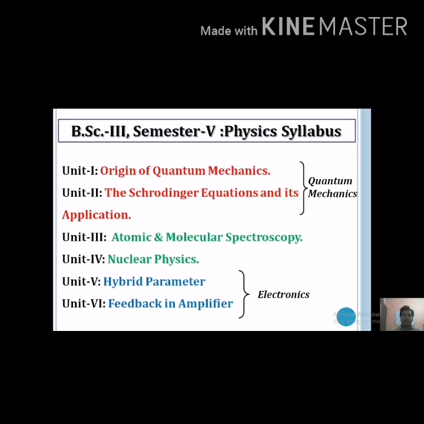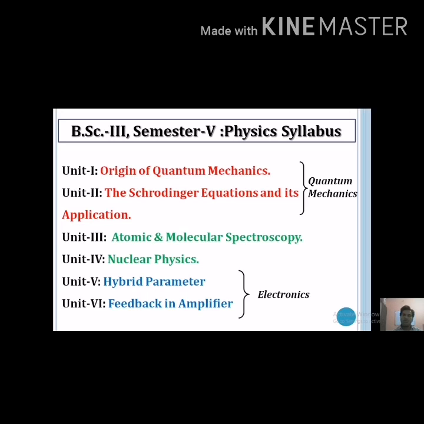The first 2 units belong to the branch of physics called quantum mechanics. This is a sub branch of physics. Unit number 3 belongs to atomic and molecular spectroscopy, which is also microscopic physics. Unit number 4 belongs to nuclear physics, and unit number 5 and 6 belong to electronics.